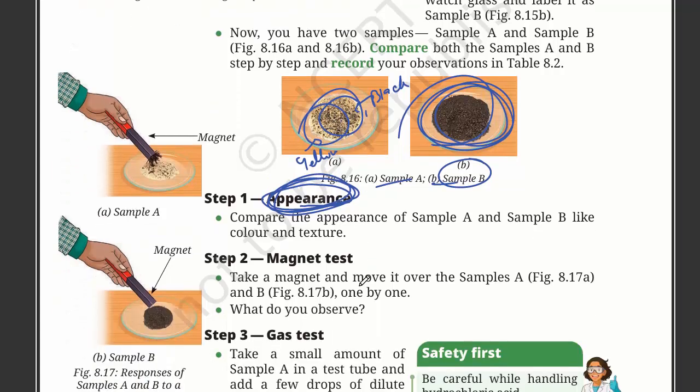Magnet test. Now let's put a magnet near sample A, and we can see that this substance is attracted by the magnet. The iron gets attracted, while with sample B, when we bring the magnet near it, it does nothing. It just stays there.